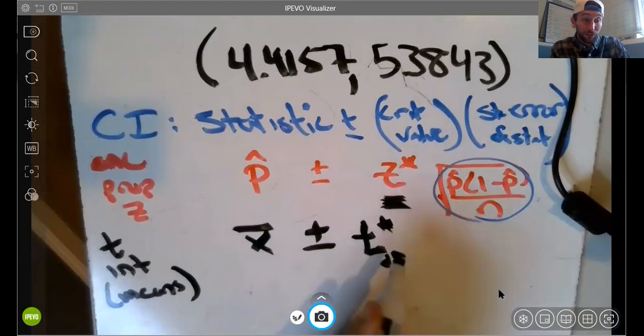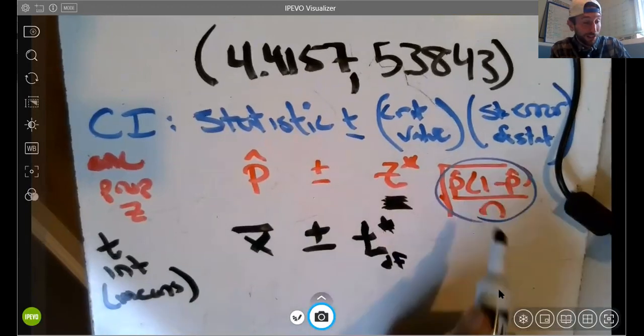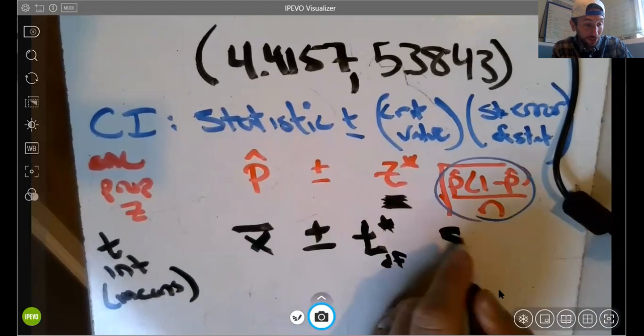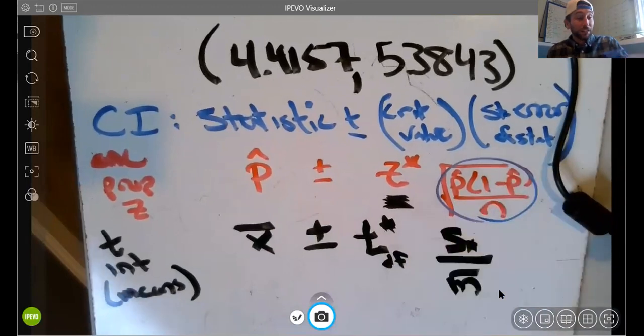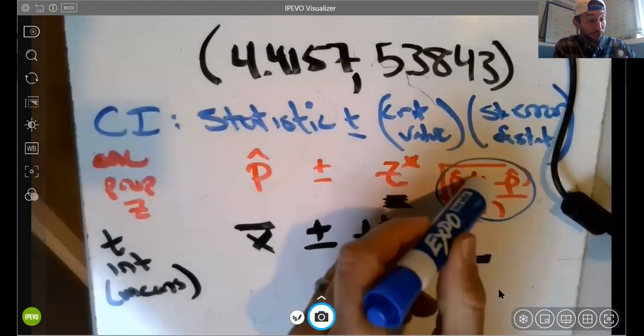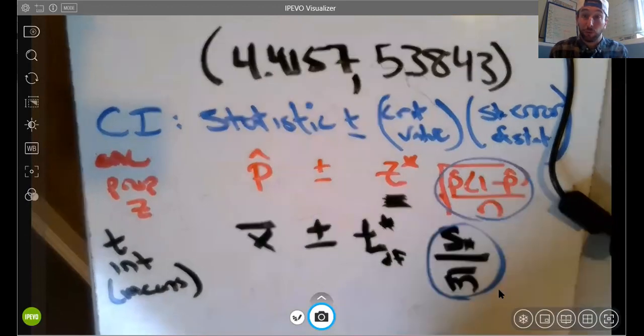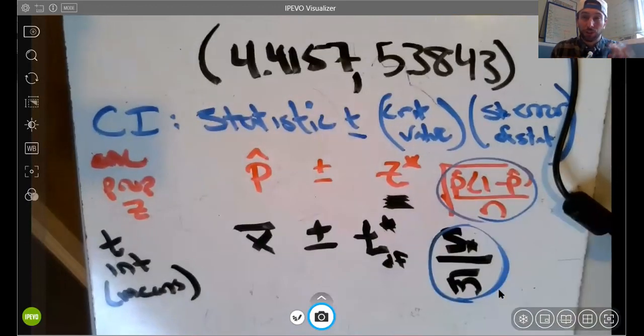And then now, instead of this formula, right, there's no P hat, so we can't use that. Now we're going to use this SX over the square root of N. And just like this formula is also given on the formula sheet. So the blue stuff is all provided on the exam.